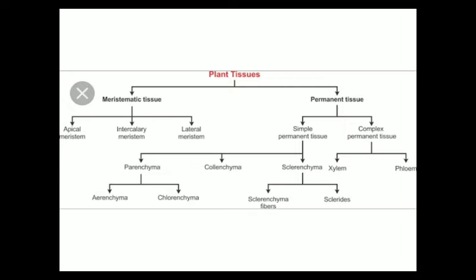Permanent tissues are those plant tissues which have lost their ability to divide. Such plant tissue is known as permanent tissue. These permanent tissues are further divided into simple permanent tissue and complex permanent tissue. Simple permanent tissue is further divided into parenchyma, collenchyma and sclerenchyma.